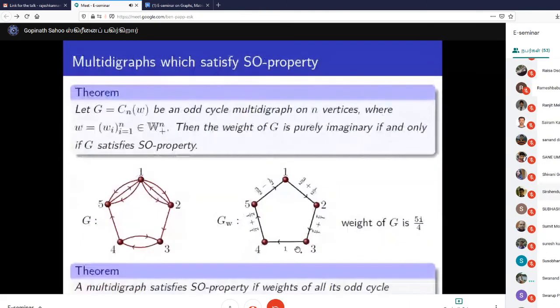So my question is, when you talk of a bipartite graph, you have 2 partitions, right? Can you give some idea why the converse is not holding true?